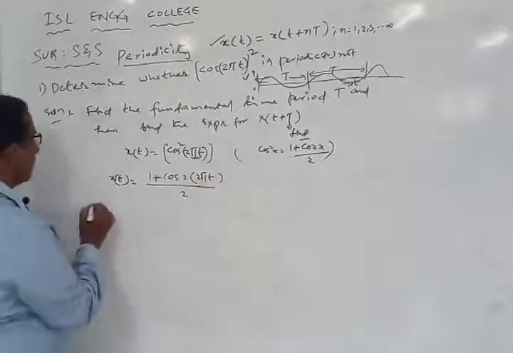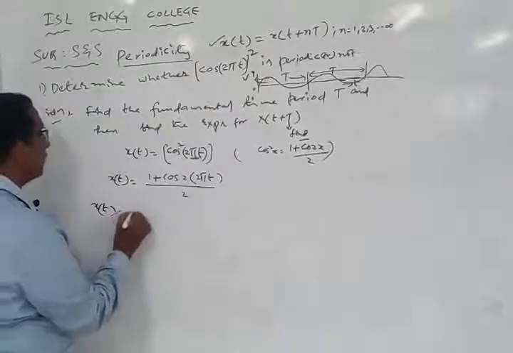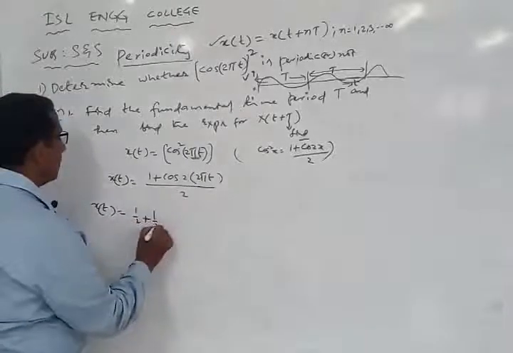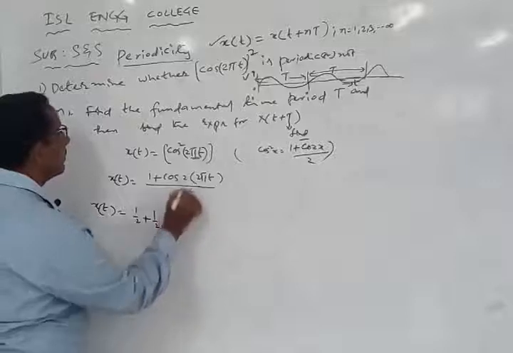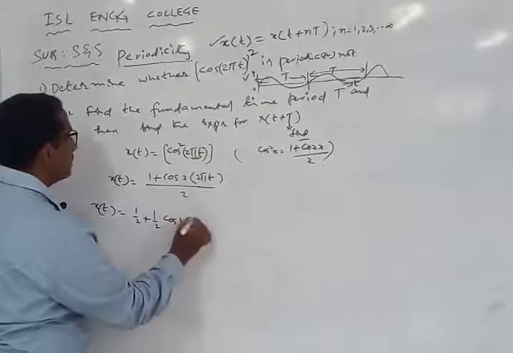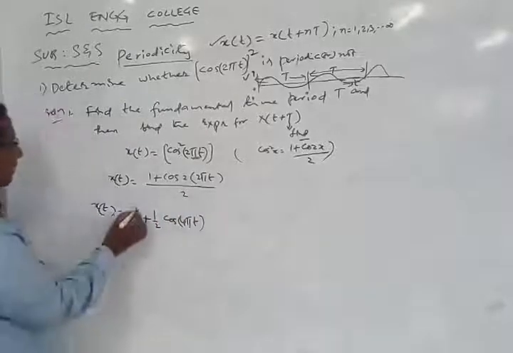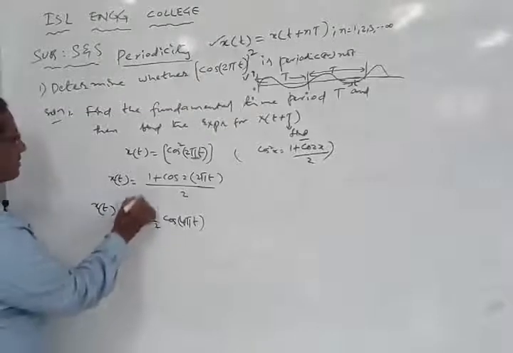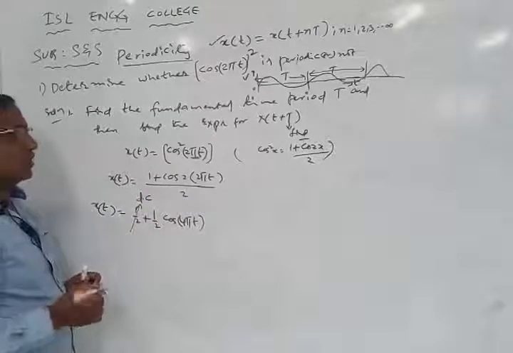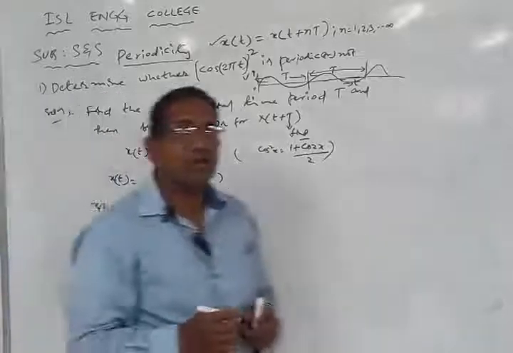So I can write this equation as x of t equals 1 by 2 plus 1 by 2 into cos of 4 pi t. Now the first component is the DC component. This is known as a DC component, and for a DC component we are not going to have any frequency.